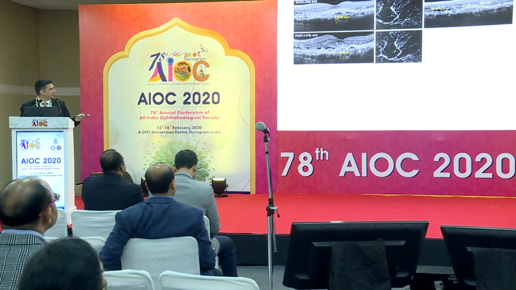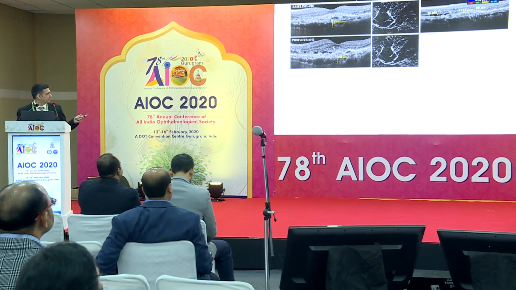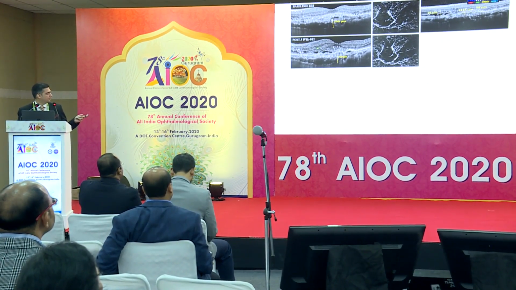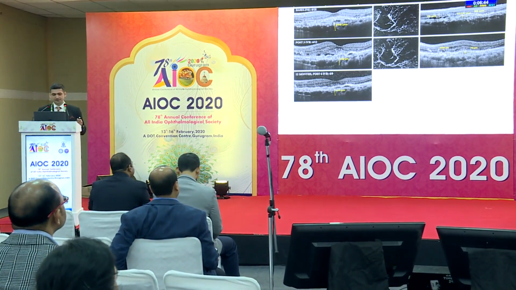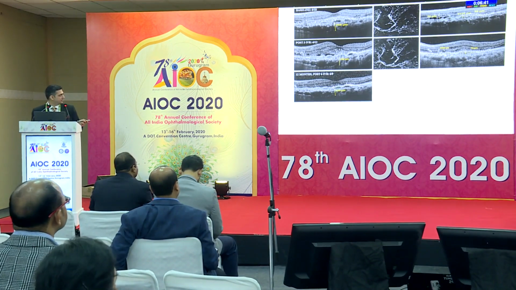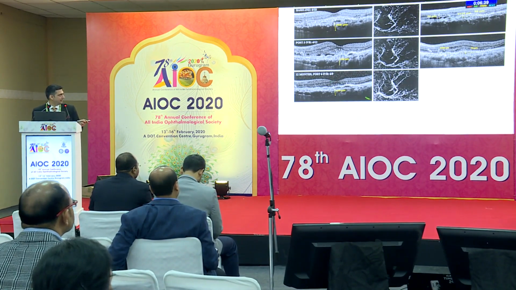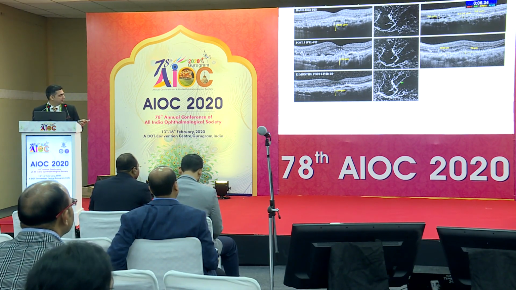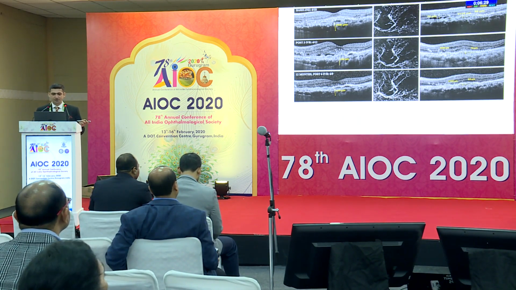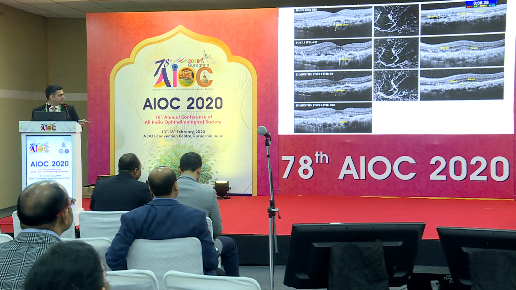So for this patient we went ahead and started the patient on intravitreal ranibizumab treatment. After 3 doses we can see that there was improvement in the subretinal hyperreflectivity, visual acuity also started improving, and there was a reduction in the length of the DLS. And 12 months later, after 6 injections, the visual acuity improved to 6/9. There was improvement in the network also. The fine branching vascular network reduced, but this dead tree kind of appearance persisted, that we even see in wet AMD patients. However, around 18 months later, there was again a recurrence, and we can see this fine vascular network has started developing again.